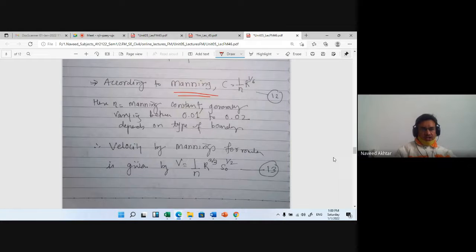So the velocity formula for Manning's formula is, write down, V is equal to 1 upon n R to the power of 2 by 3 S to the power of 1 by 2.